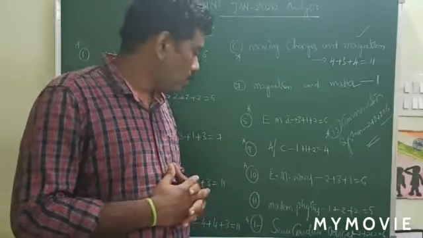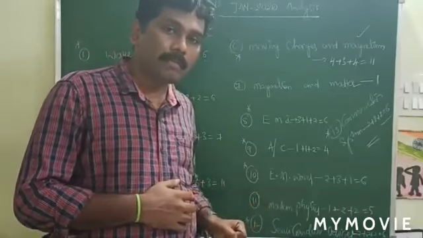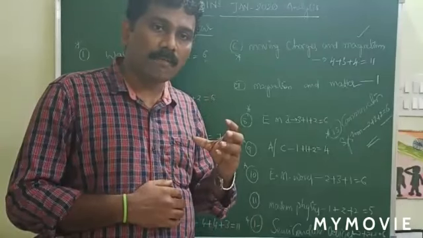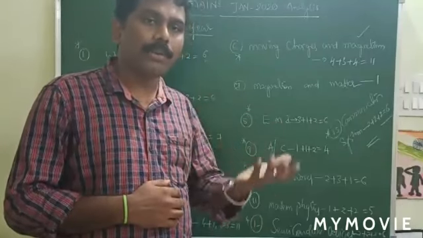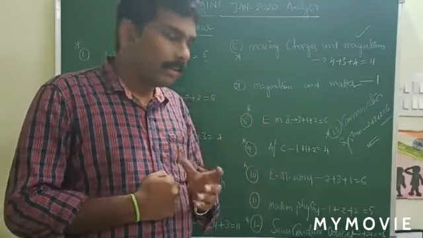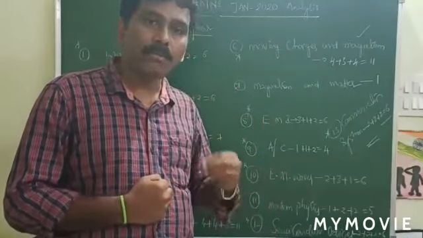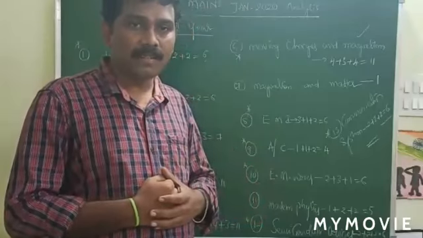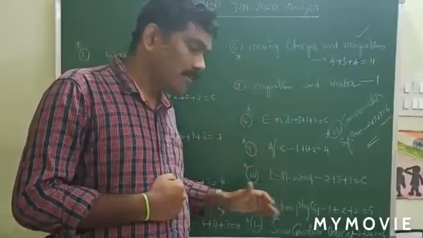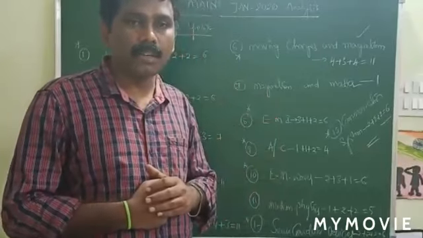In nuclei, basically you have to concentrate on what fraction of nuclei is undecayed, what fraction of nuclei will be decayed, and the law of radioactive decay. Okay? And nuclear fission and fusion, pair production, pair annihilation, and equilibrium. All these are important from modern physics in nuclei.